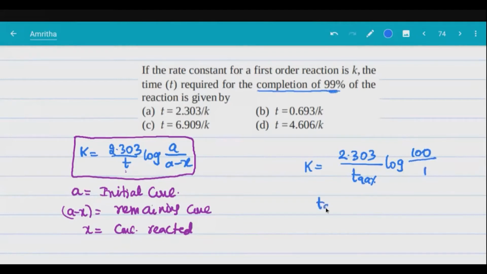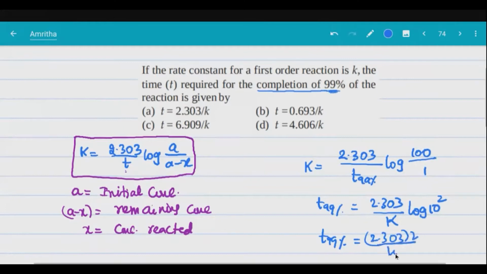So T 99% is equal to 2.303 by K log 10 power 2, which is 2.303 into 2 by K. Look at this. Any doubts here? No, right? Just look at the equation and that's it.